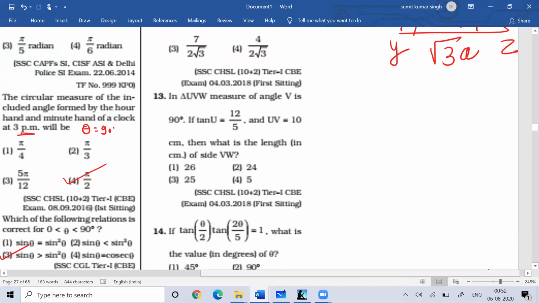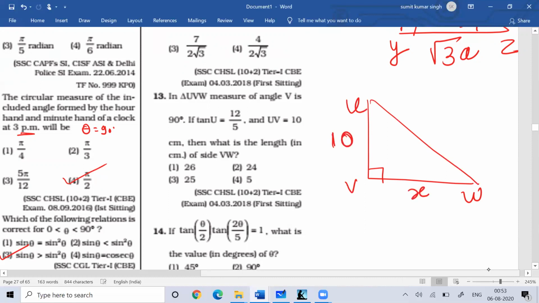Now you can see question number 13. In triangle UVW, the measure of angle V is 90 degree. So in triangle UVW, it is a right angle triangle. Tan U is 12 by 5 and UV is 10.